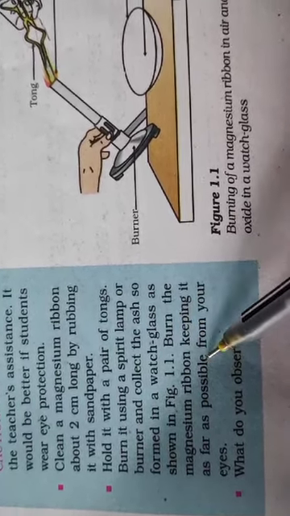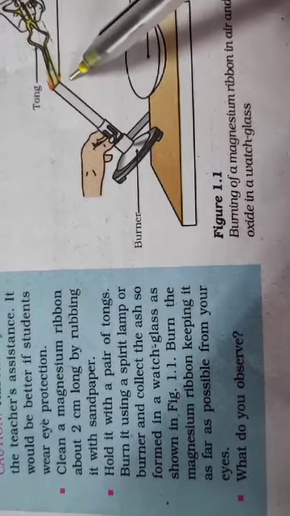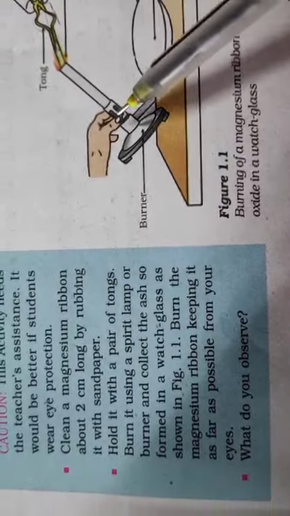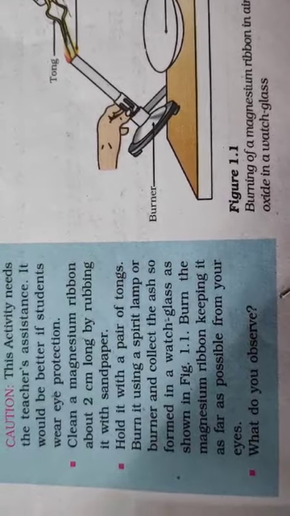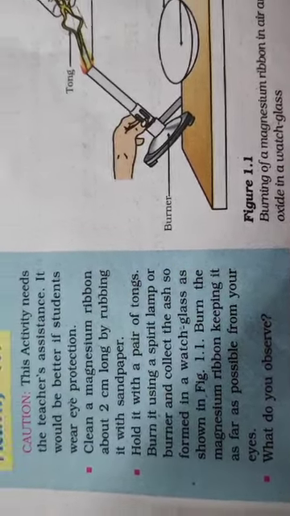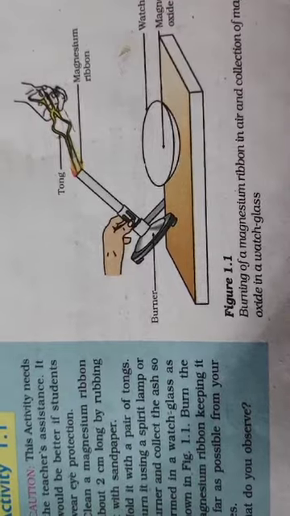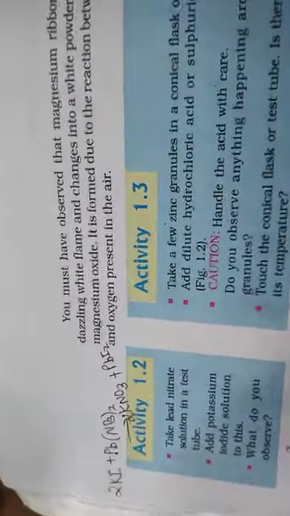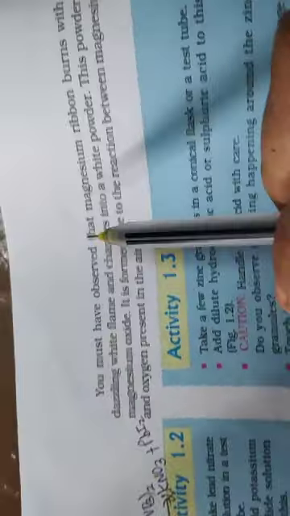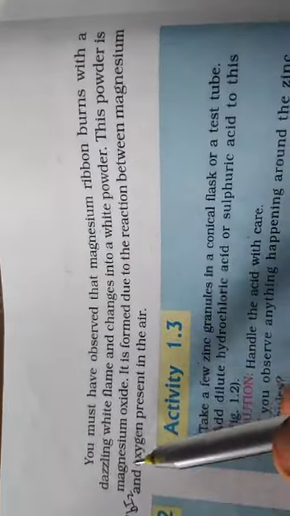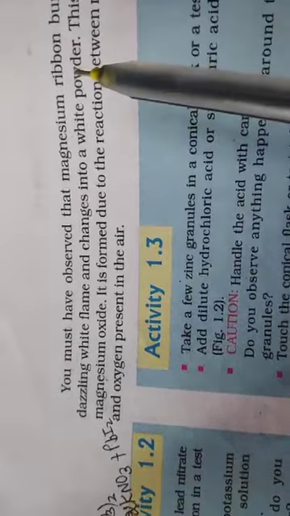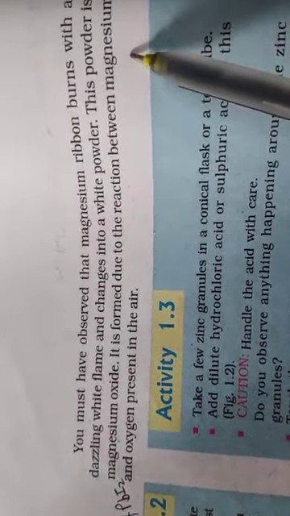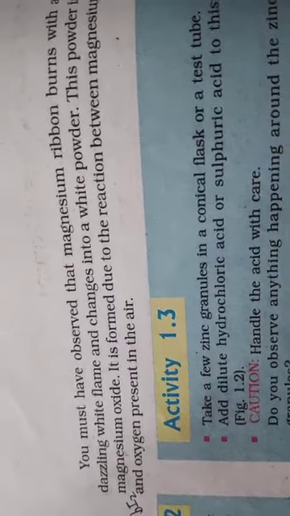Now that flame, if you observe, would be a dazzling white flame. Dazzling means blinding. The flame is so bright that you are unable to see around. Now, what will be formed at the end of this reaction? You will find that there is some white powder-like material which gets accumulated. That is magnesium oxide. Magnesium reacts with oxygen to form magnesium oxide.